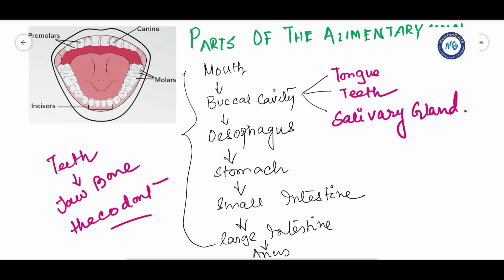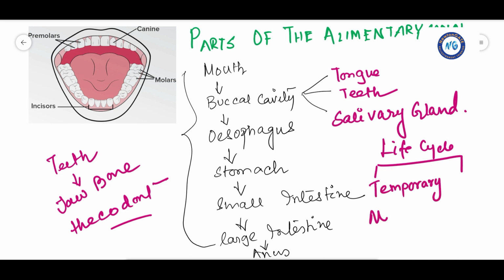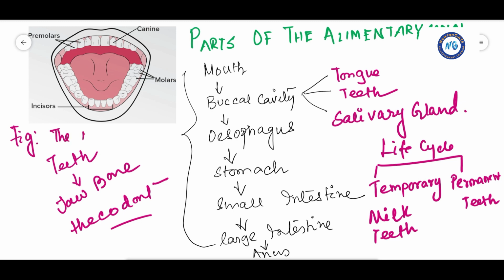The majority of mammals, including human beings, form two sets of teeth during their life cycle. Throughout their life cycle they form two types of teeth. What are they? One is the temporary teeth, or you can call it milk teeth. The other one is the permanent teeth. Now you can see in this picture, this is a figure of the dentition system.